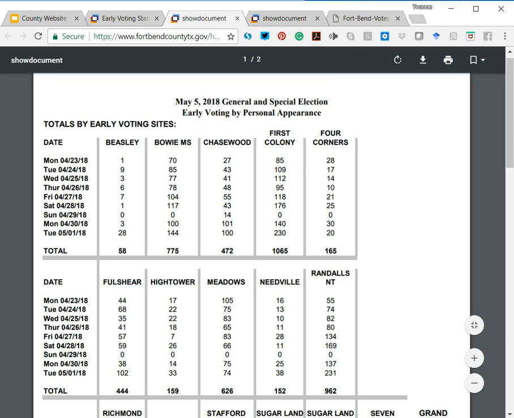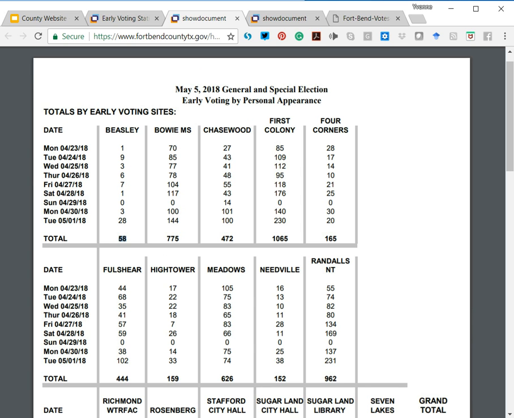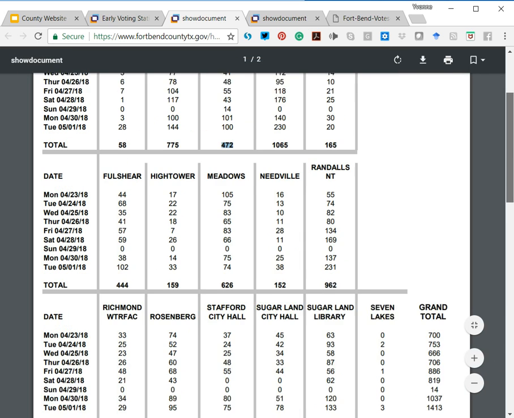The way this report works, and this is specific to the May 5th election, is by location, or a by-site breakdown. It'll tell you that at the Beasley polling location, 58 people have cast a vote. Early voting went on from April 23rd, 2018, all the way until May 1st of 2018. So at this Beasley location, 58 people cast a vote. At Chasewood, 472 people cast a vote, and so on for the different locations.